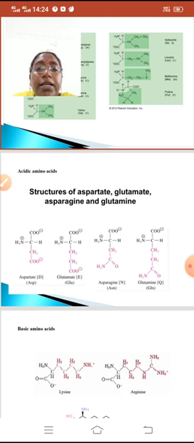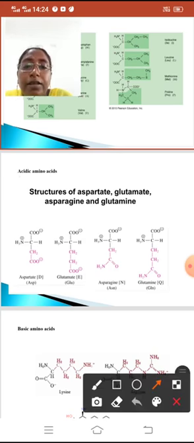Aspartate, glutamate, asparagine, and glutamine. All these amino acids come under the acidic amino acids. If we observe aspartate, here one carboxyl group is there, and here one more carboxyl group is there, but one amino group here. So two carboxylic groups are there and one amino group is there.